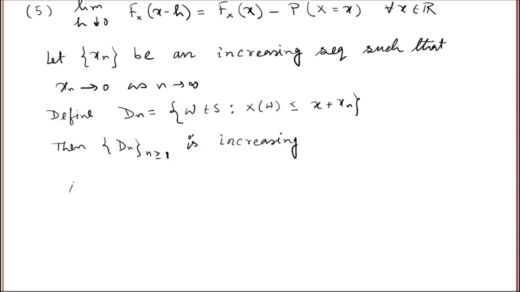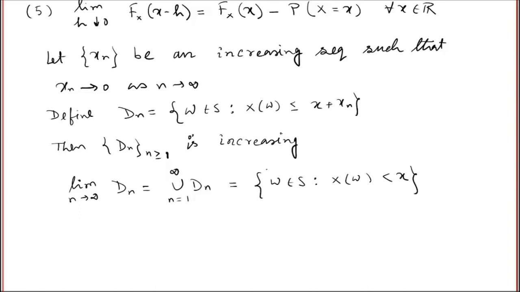so that means the limit as n tends to infinity of Dn is the union of Dn, n equals 1 to infinity. And note that this set is equal to the set of omega belonging to S such that X of omega is strictly less than x. Note that the equality sign is not there. Why is the equality sign not there? Very easy to see that. I have X of omega less than or equal to x plus xn, so I will never attain the point x.